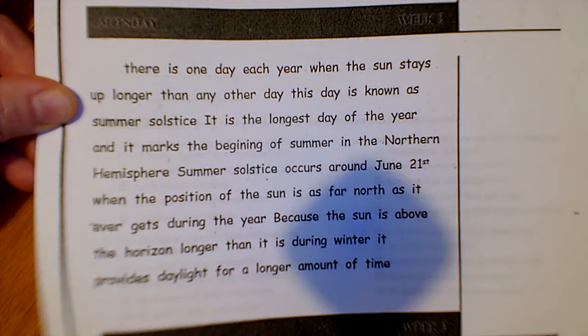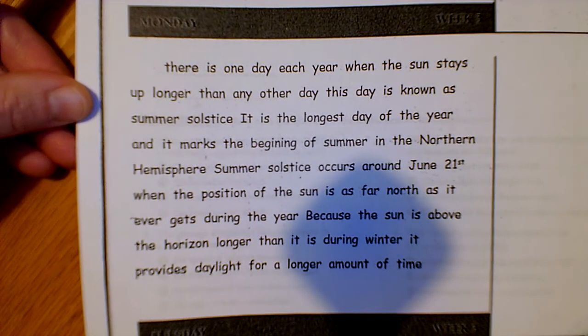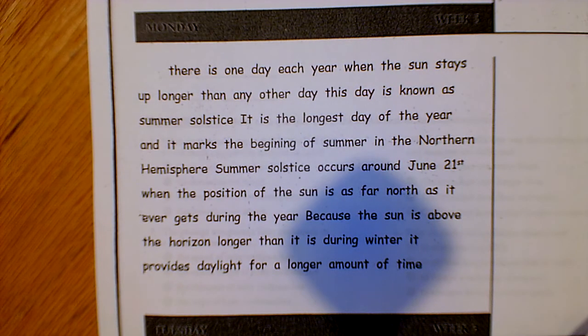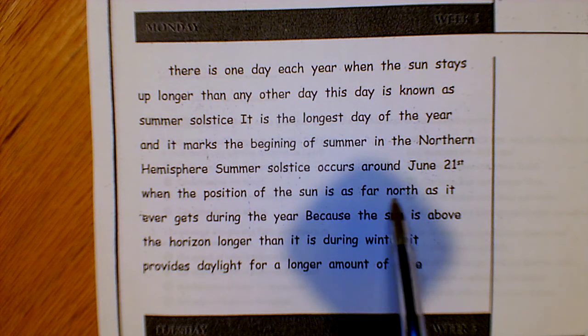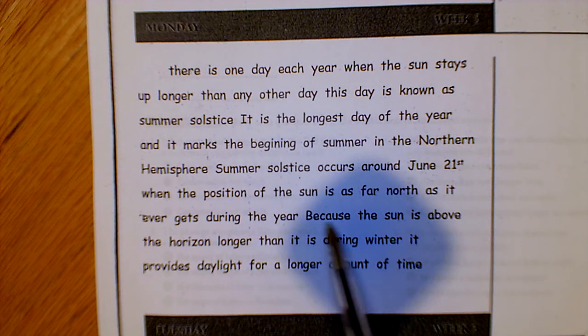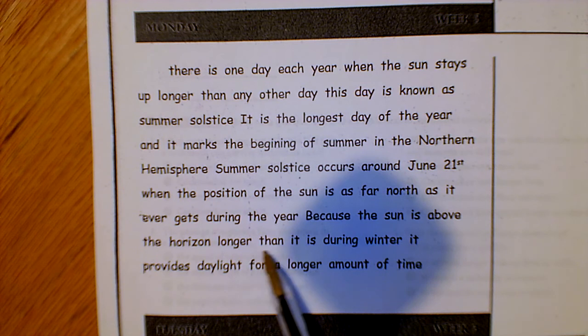Here's the second paragraph. There is one day each year when the sun stays up longer than any other day. This day is known as summer solstice. It is the longest day of the year and it marks the beginning of summer in the northern hemisphere. Summer solstice occurs around June 21st when the position of the sun is as far north as it ever gets during the year because the sun is above the horizon longer than it is during winter, provides daylight for a longer amount of time.